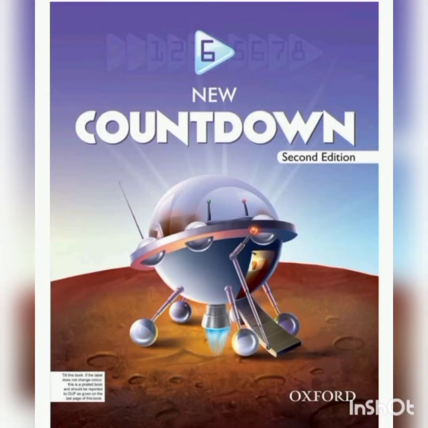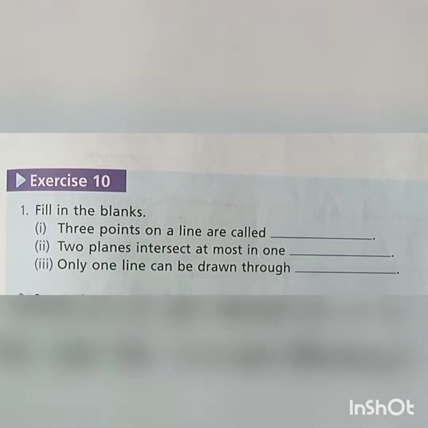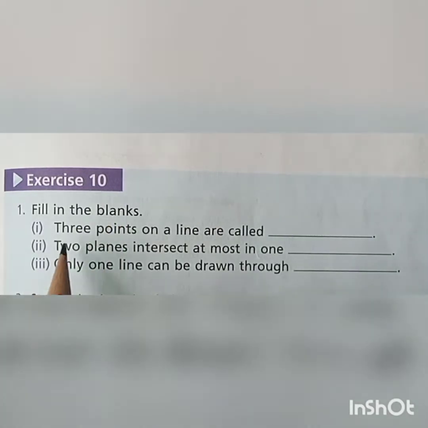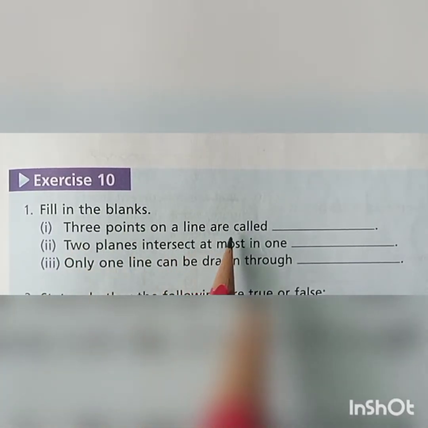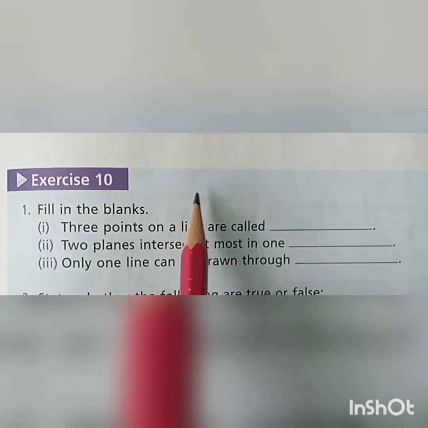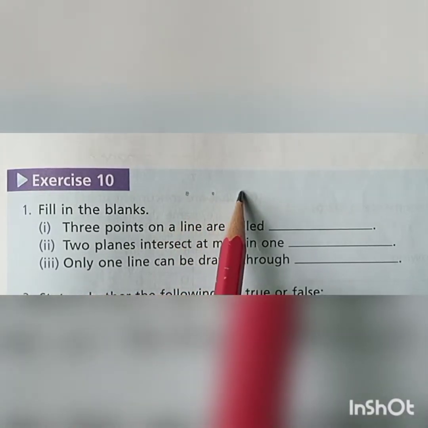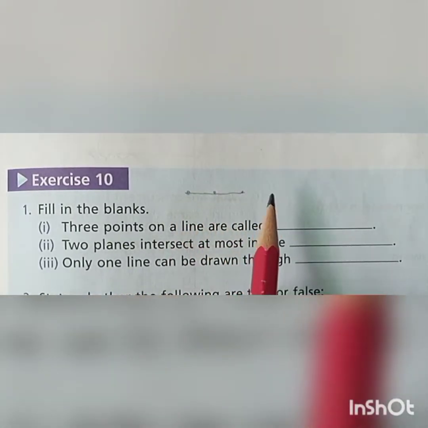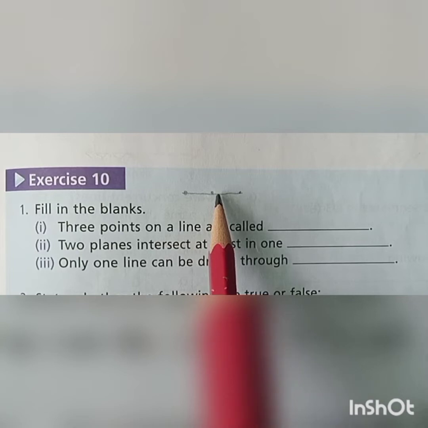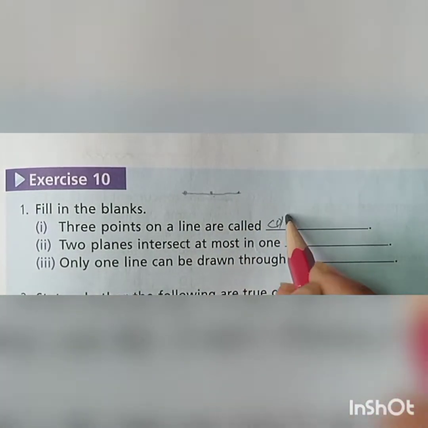Today we are going to start exercise 10. Exercise number 10, question number 1, filling the blanks. The first one is, 3 points on a line are called. Students, if 3 points are on the same line, you have already studied about this concept. These points are called collinear points.